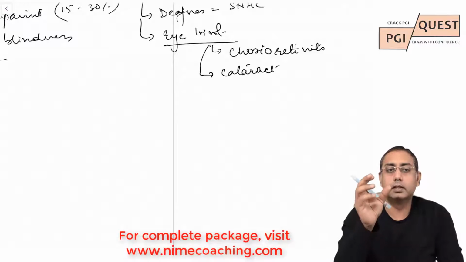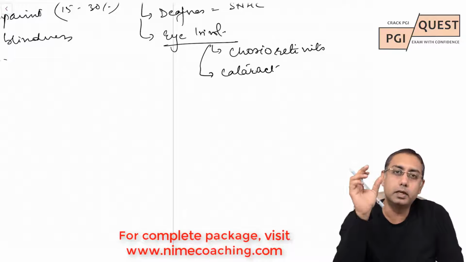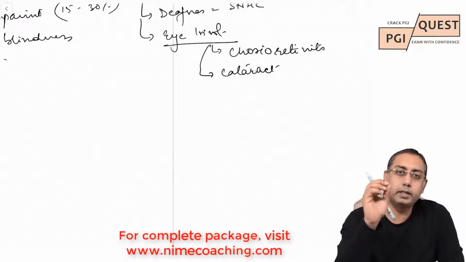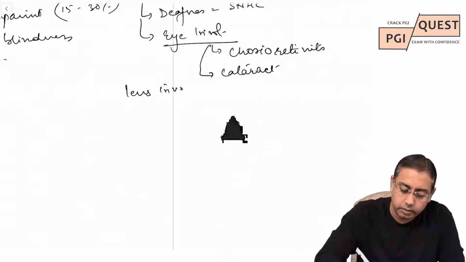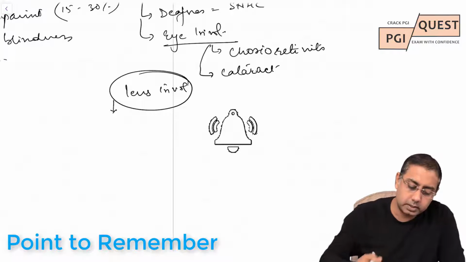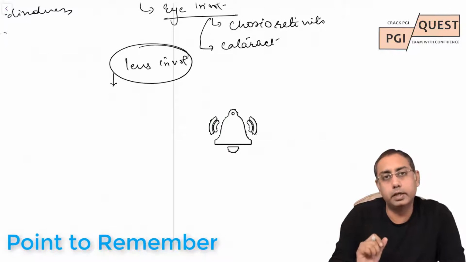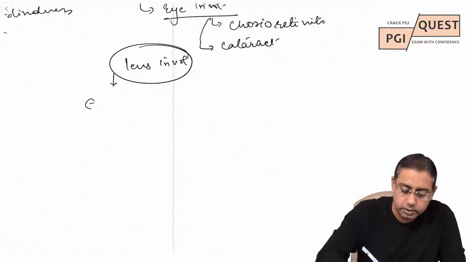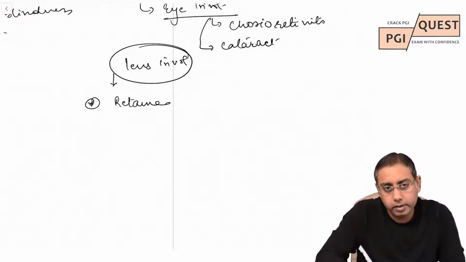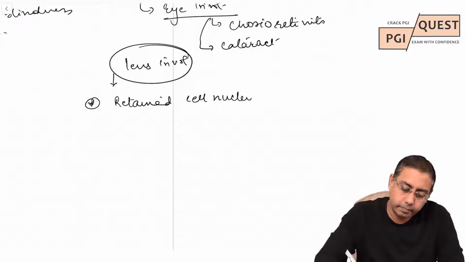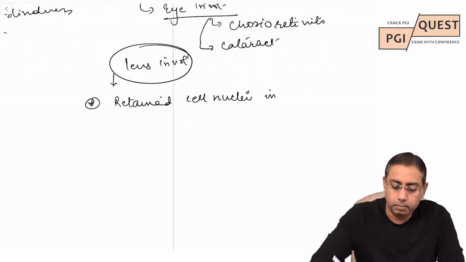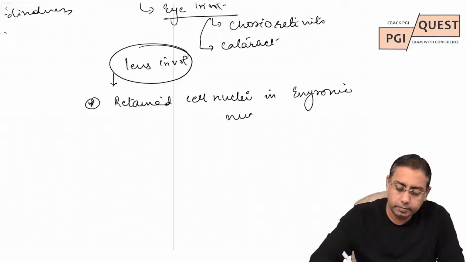The nucleus, the embryonic nucleus, is retained in the cell. So there is lens involvement. We can write it down for your exams. The lens features in congenital rubella syndrome: first, please remember there are retained cell nuclei in embryonic nuclei.